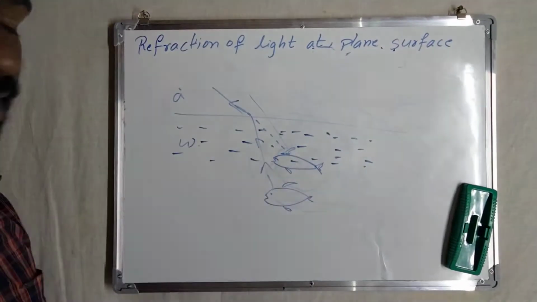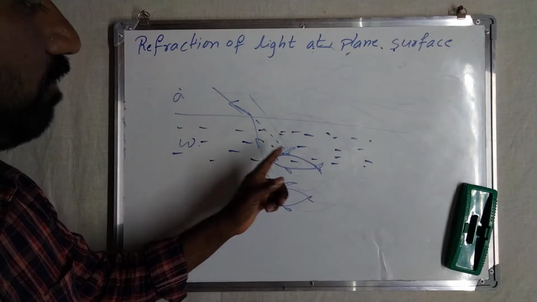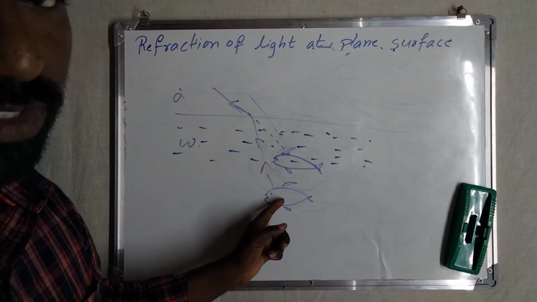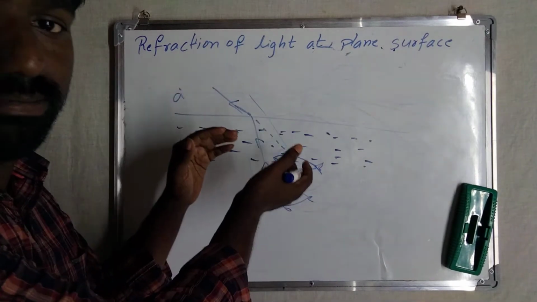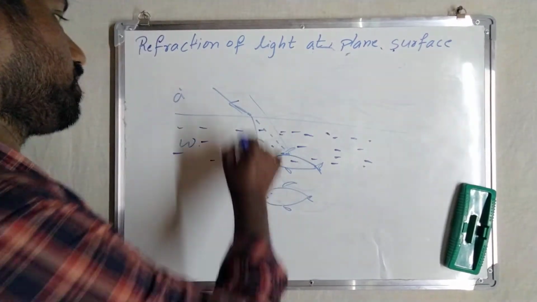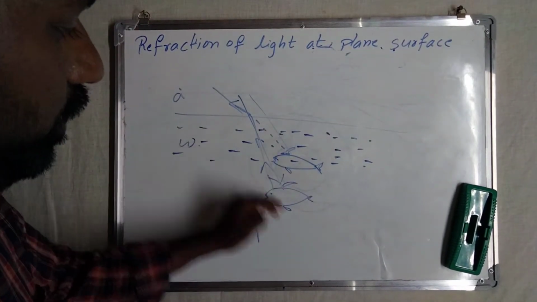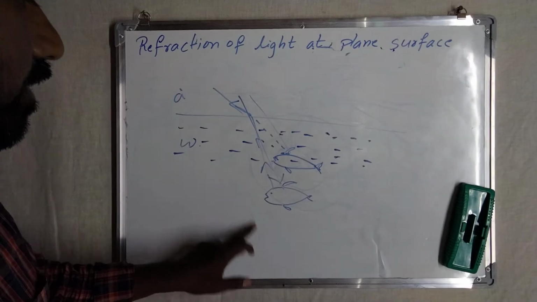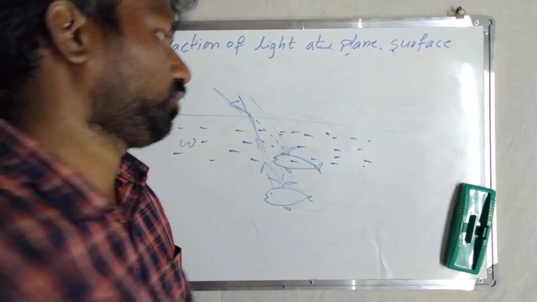This is the image of the fish, and this is the original fish. It appears to be raised, but actually it is down only. He has to aim in this direction, just below the fish he is seeing, to catch it.